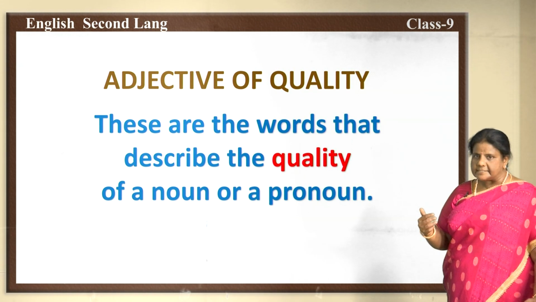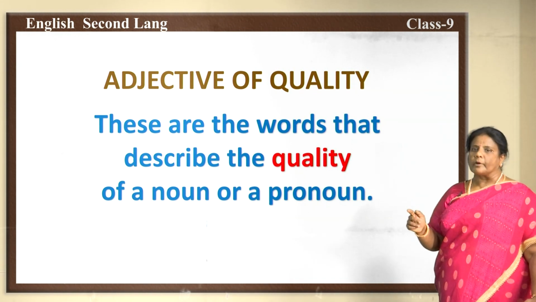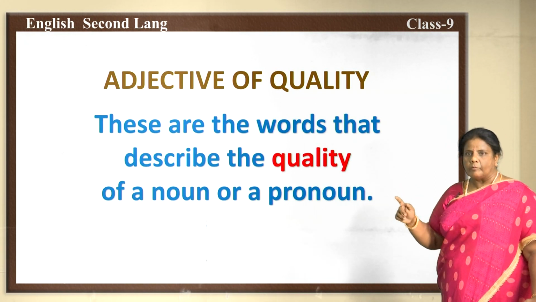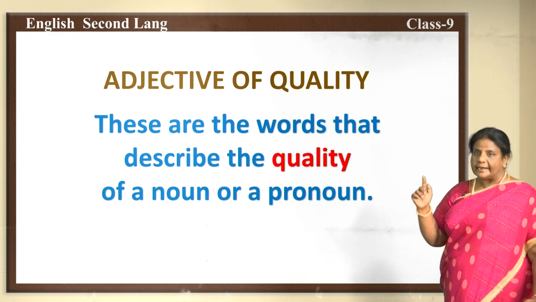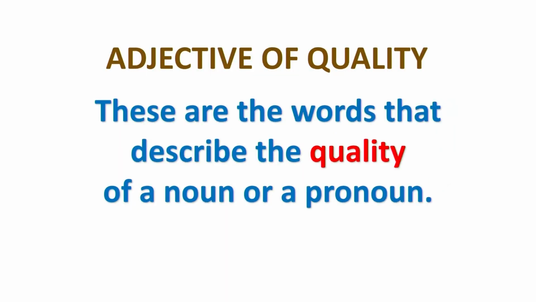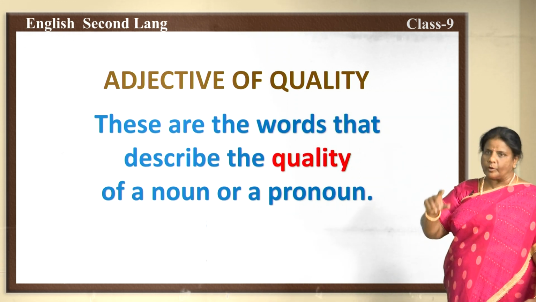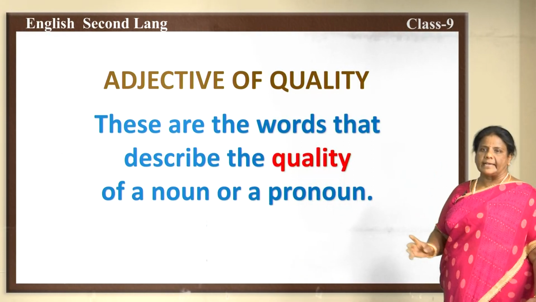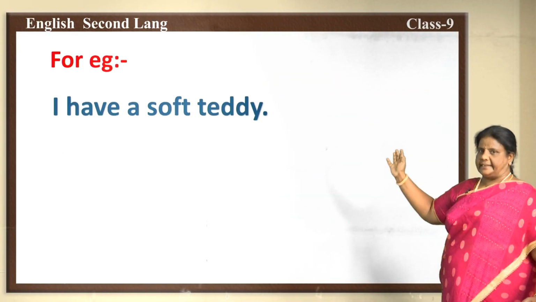These are the words that describe the quality of a noun or a pronoun. Did you get it, children? What are adjectives of quality? These are the words that describe the quality of a noun or a pronoun. So any word which describes the quality of a noun or a pronoun, that we call an adjective of quality. For example, look at this sentence, children.